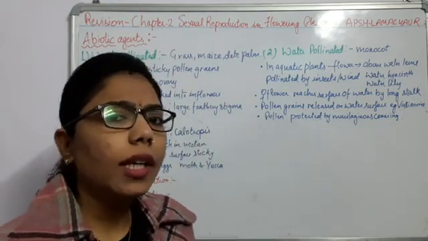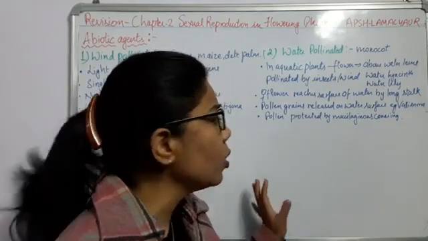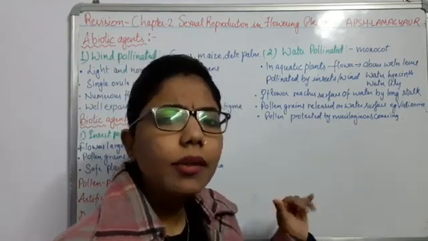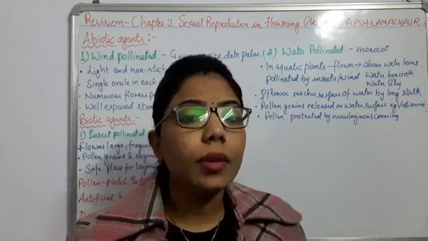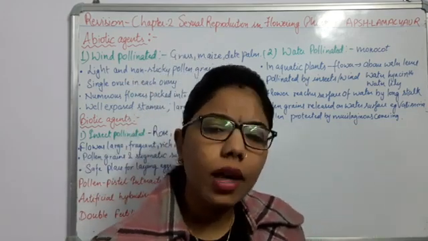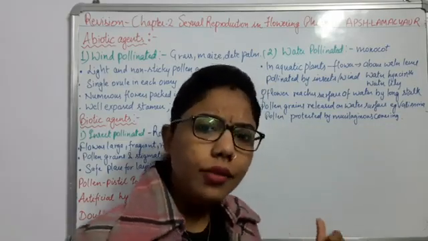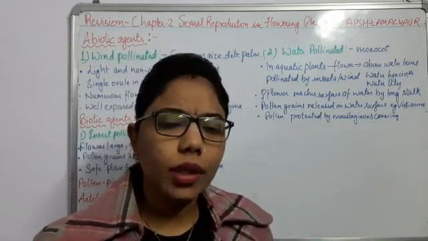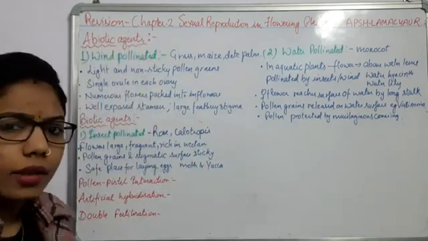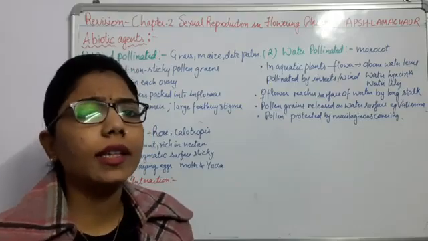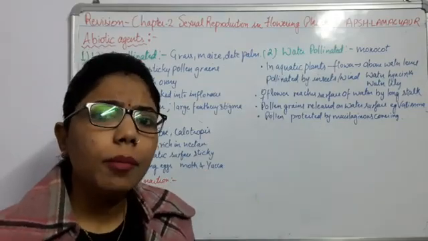Now we have to start how the plants adapt themselves to allow this pollination to happen. Because if it is wind pollination, water pollination, or insect pollination, there must be some differences in the structure of the flower. So how are their flowers different, how are their inflorescences different? Today we are going to study all about it, right? So let's start with the topic, that is the abiotic agents. Abiotic agents are non-living agents which comprise wind as well as water pollinated plants, right?